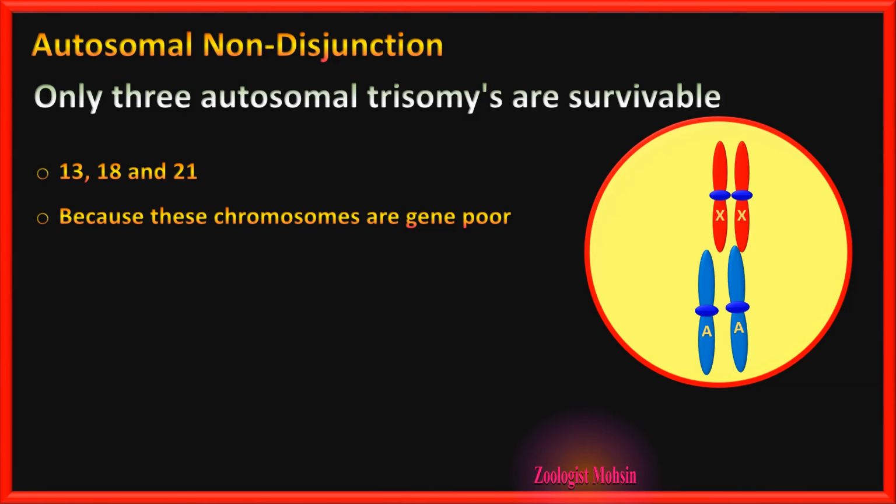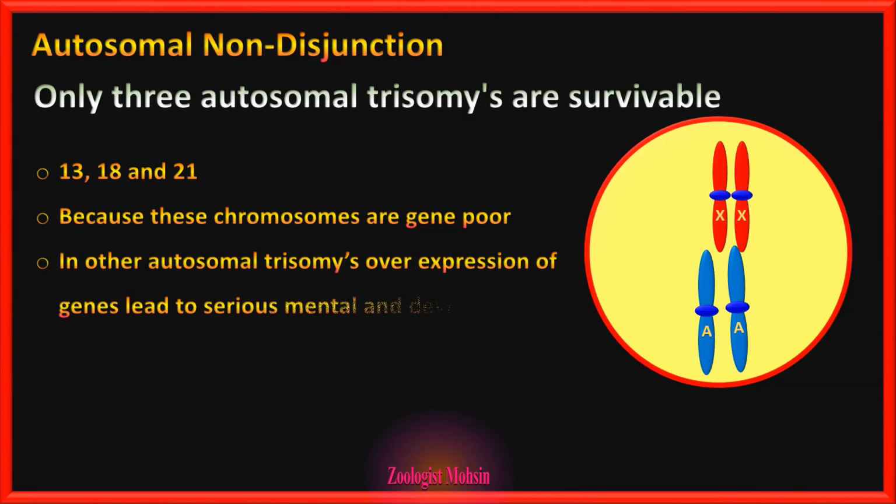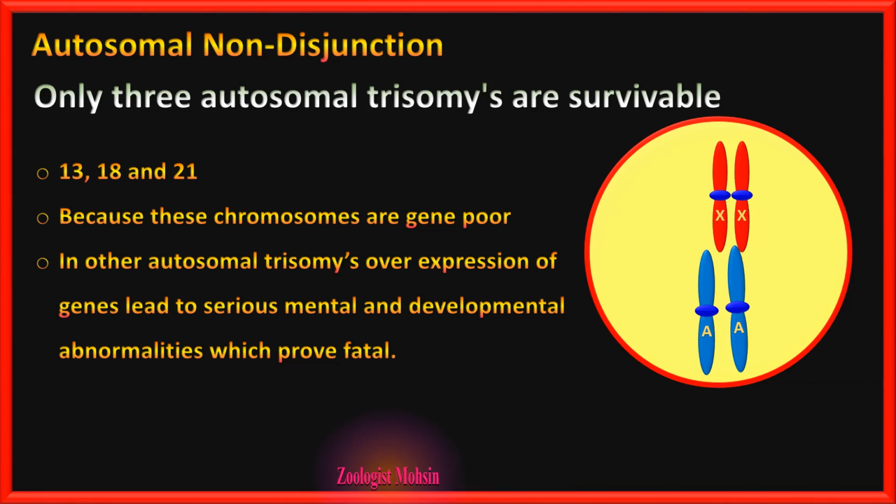If they are doubled, that also will not matter much, and survival is possible. In other autosomal trisomies, overexpression of genes leads to serious mental and developmental abnormalities which prove fatal. That's why only these 3 kinds of non-disjunction results are survivable.